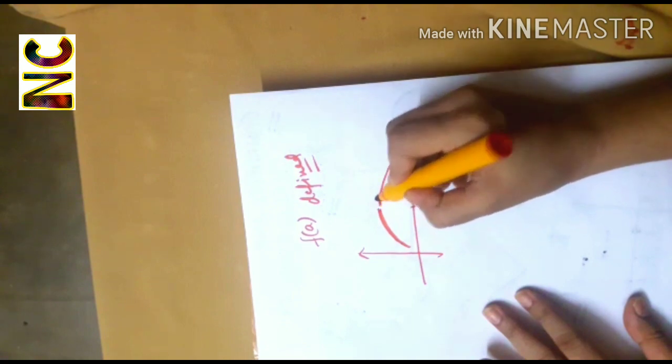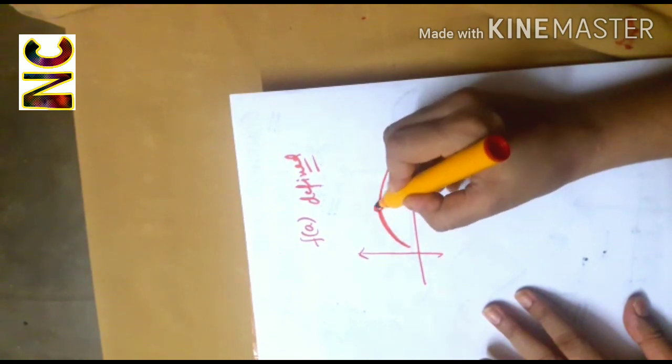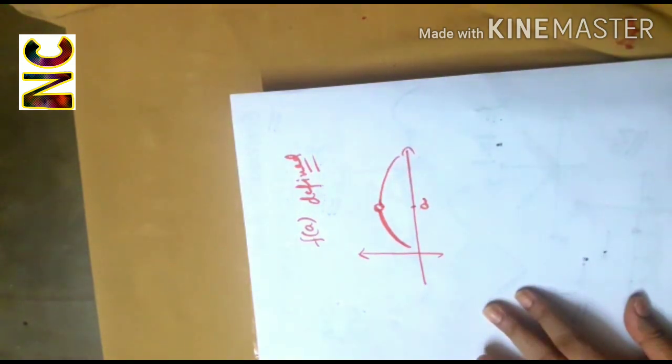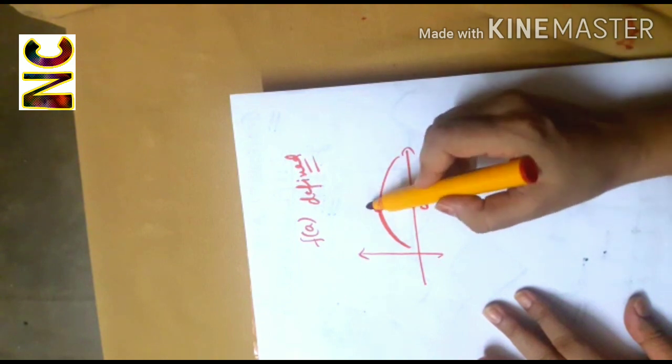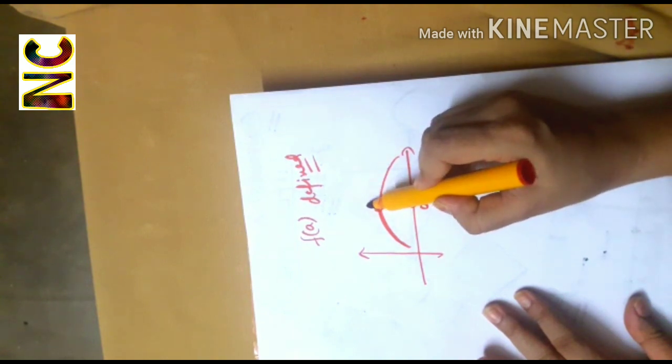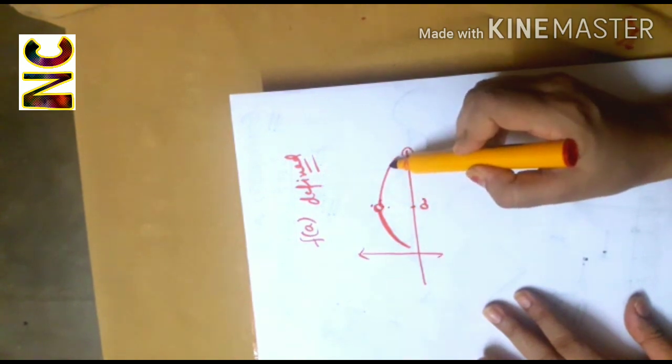If the function is not defined at the point a, that means you will get a hole here. When you get a hole, that means there will be a gap and you will not be able to draw the graph of the function without lifting your pen from the paper.